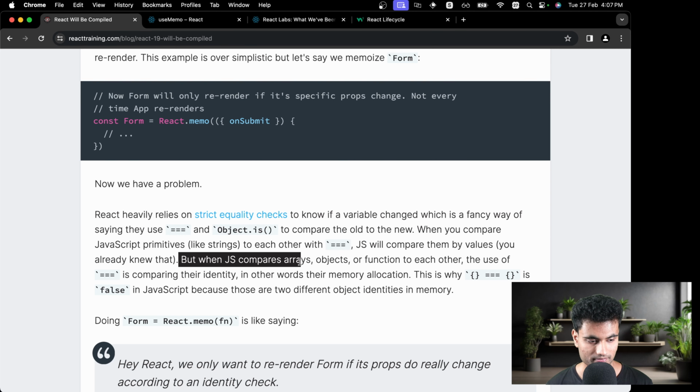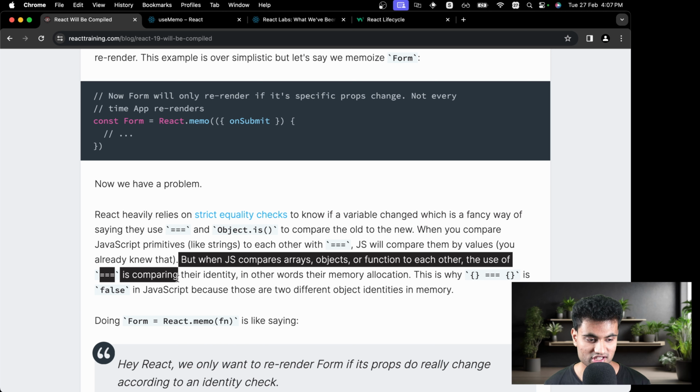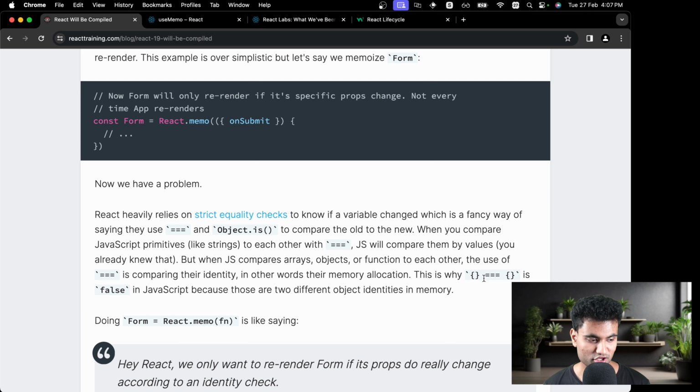But when JS compares arrays, objects or functions to each other, the use of triple equal to is comparing their identity. In other words, their memory allocation. This is why empty object and empty object checking is false in JavaScript, because those are two different object identities in memory. So this object in memory is different from this object in memory. So the identities for these are very different, and that's why it gives false.